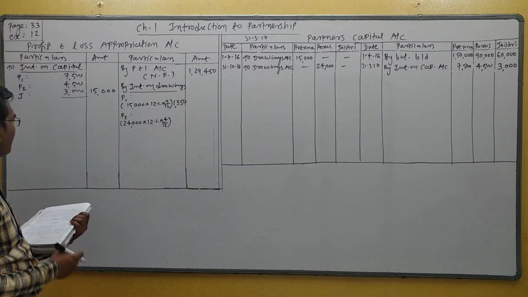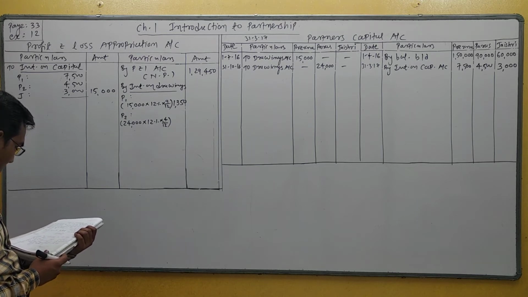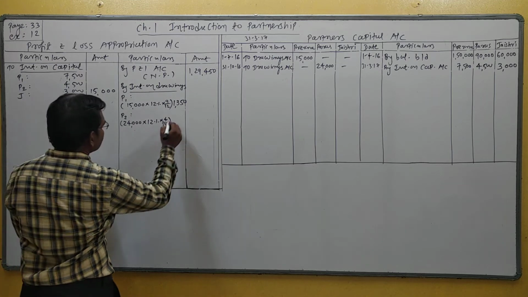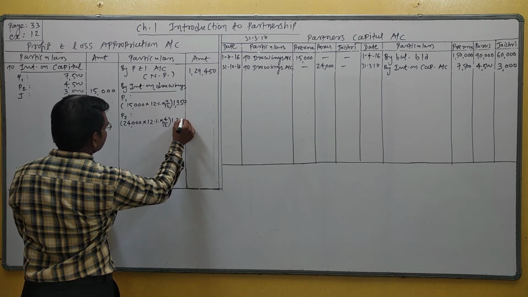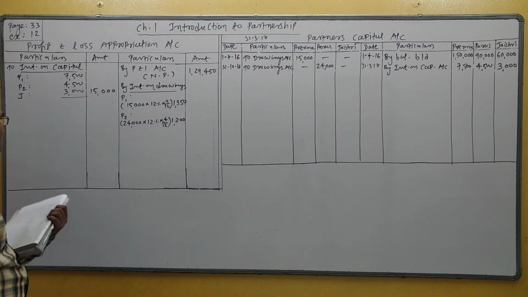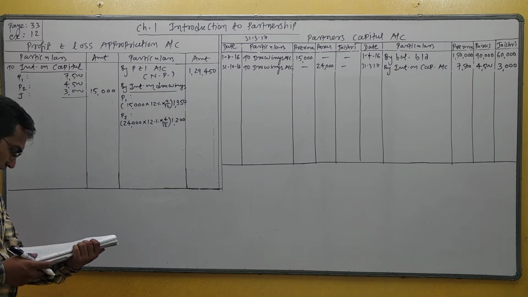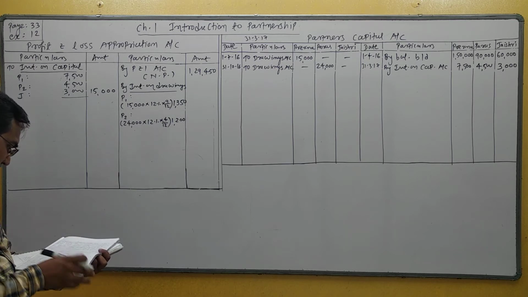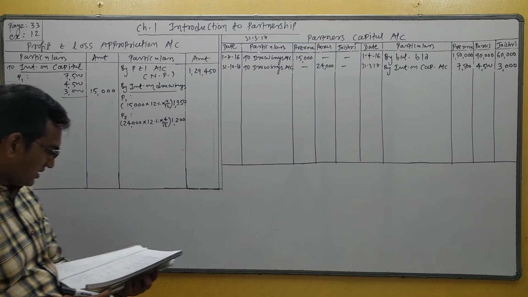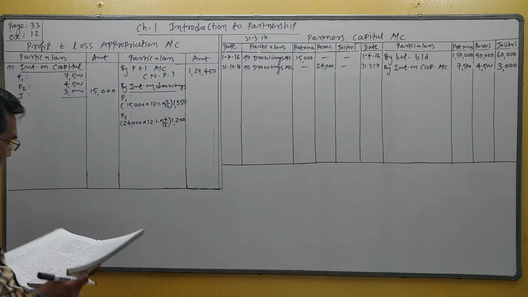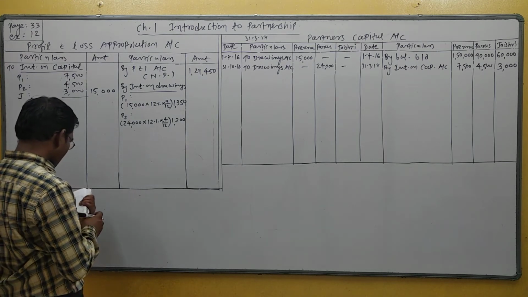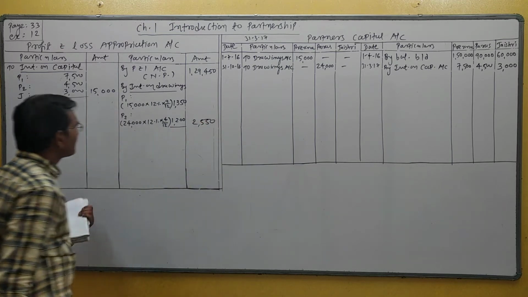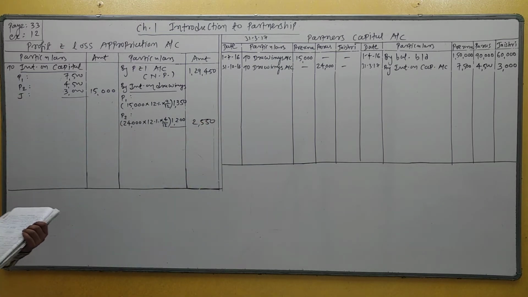So the amount of interest on drawing is 1,200. 24,000 drawing, percentage 12%. So interest on drawing is 1,200. Now total interest on drawing is 2,550. Understand?